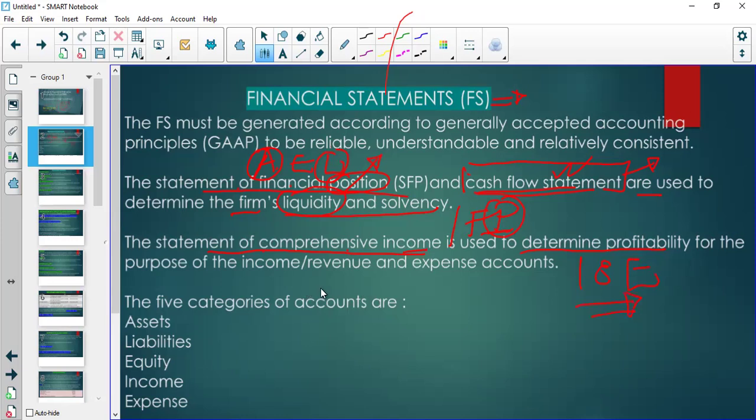So that's what we're gonna focus on. So altogether, we have assets, liabilities, and equity being disclosed in the statement of financial position. Then your income and expenses being disclosed in the statement of profit or loss, or the comprehensive income statement, right?